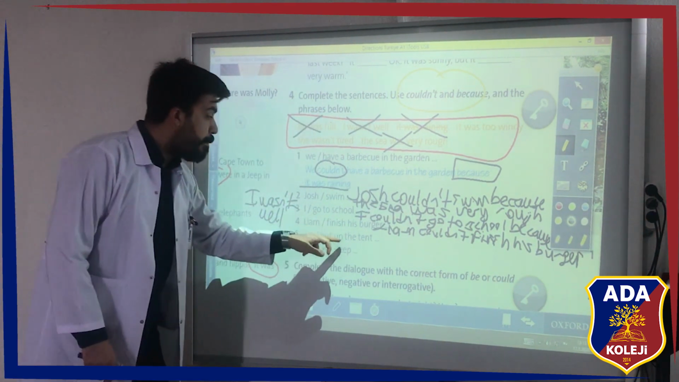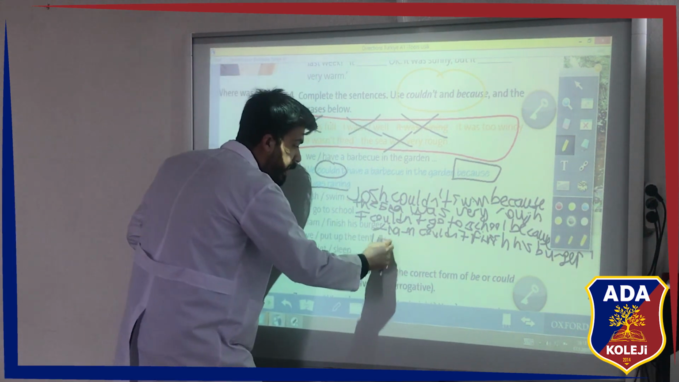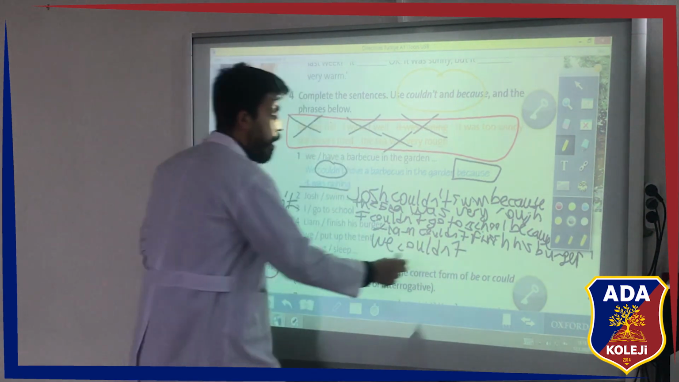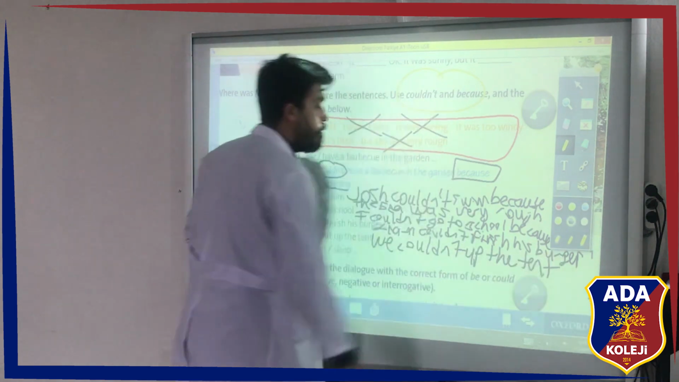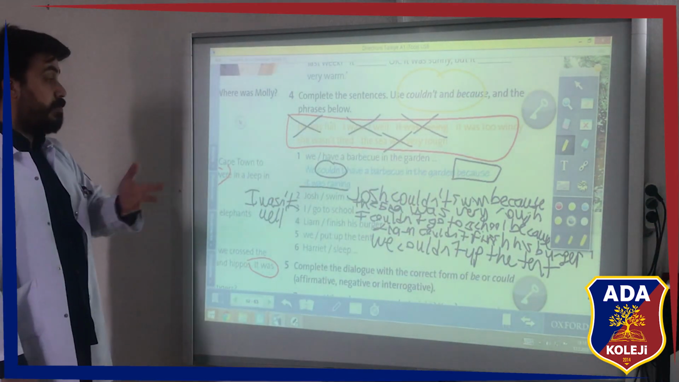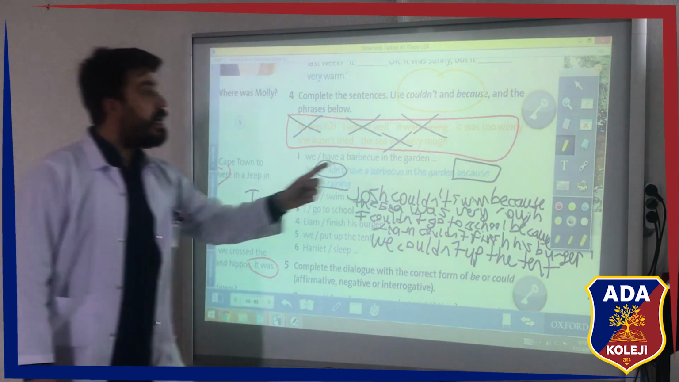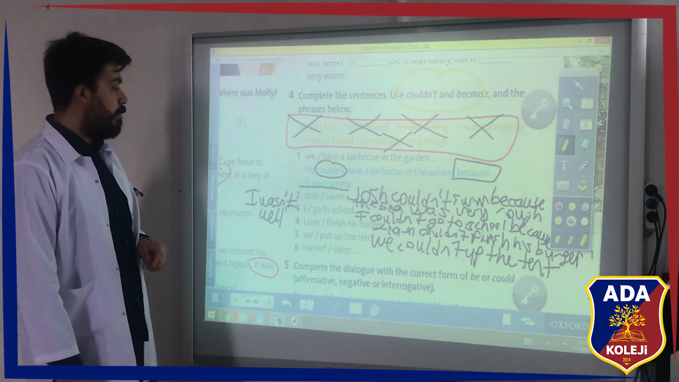And we put up the tent. And we are writing, we couldn't put up the tent. Why? What's the reason? Because it was too windy. Okay, this is the suitable phrase for that.